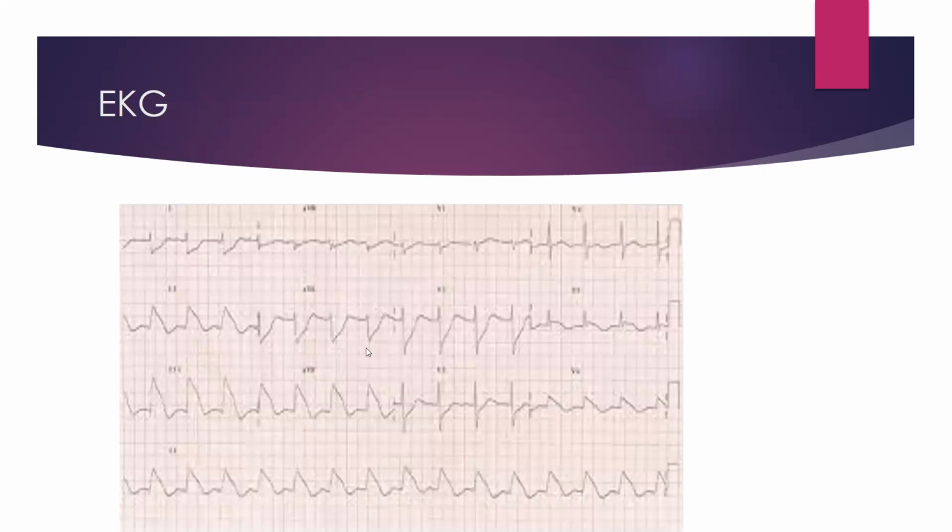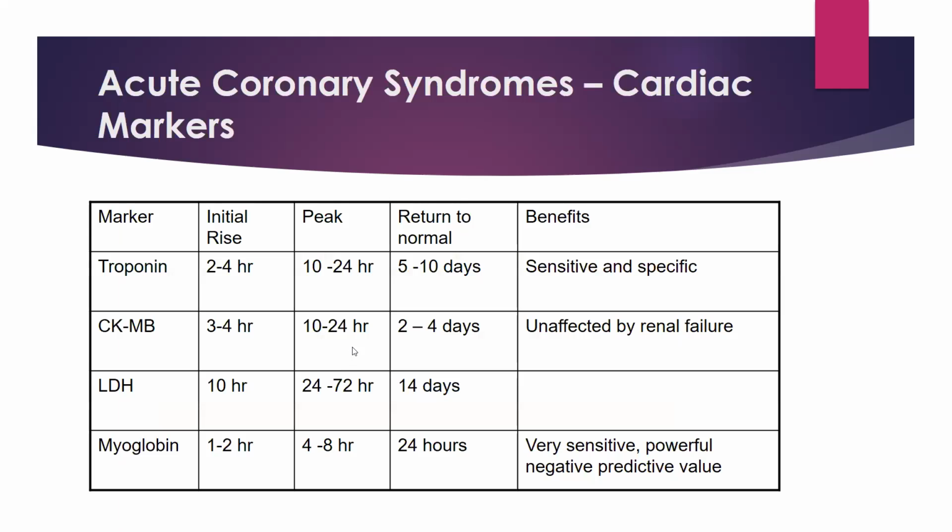So this is also an example of EKG findings which you can get, and you have to make the diagnosis on it. So what about the cardiac biomarkers? There are different cardiac biomarkers which have different profiles of rise and peak.